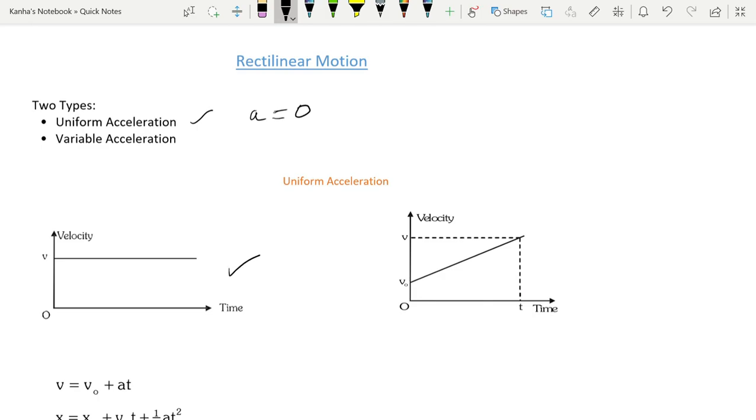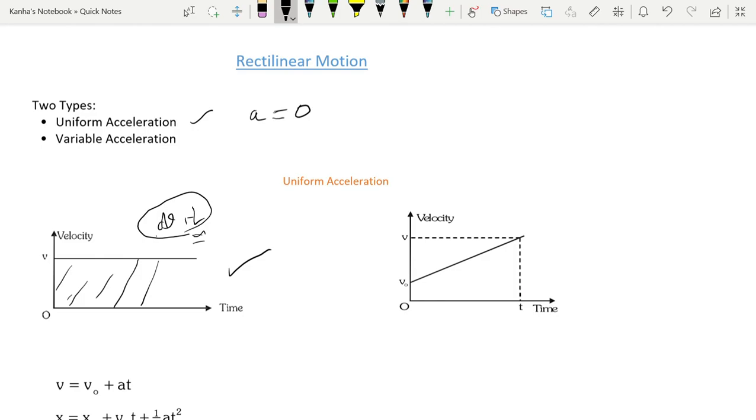The first diagram that you see here is a constant velocity diagram, where the velocity on the y-axis does not change with the x-axis. Also note that the area under the velocity-time graph is v into t, and we already know that this is similar to distance or displacement.